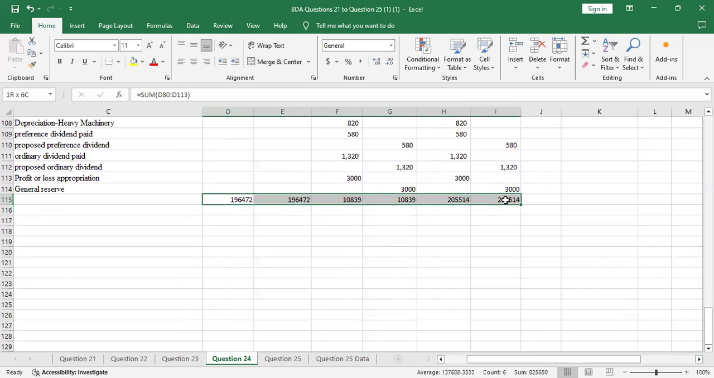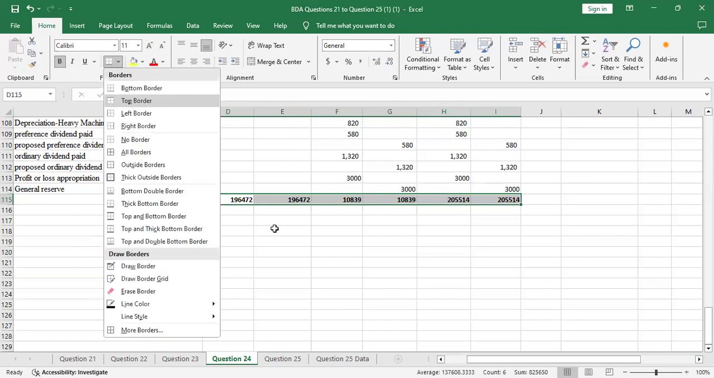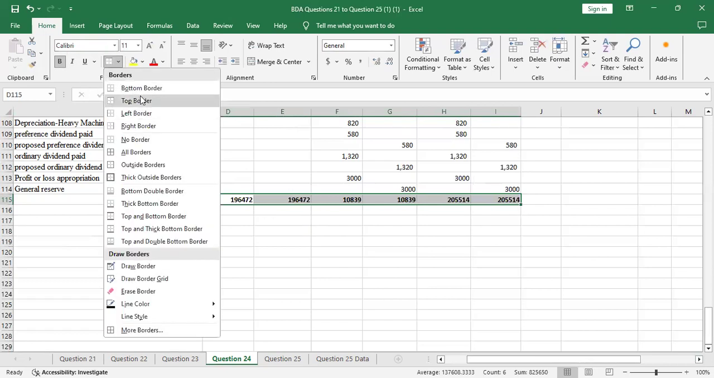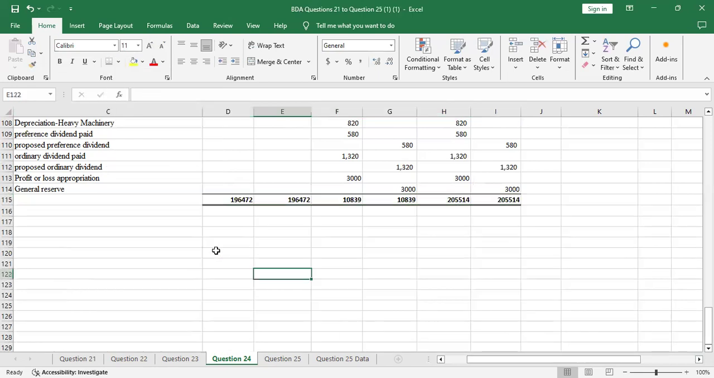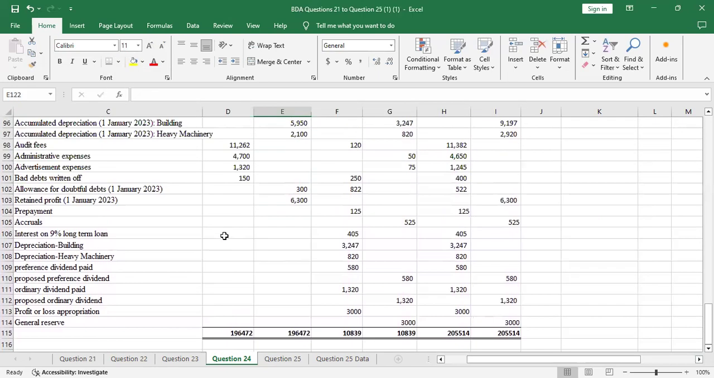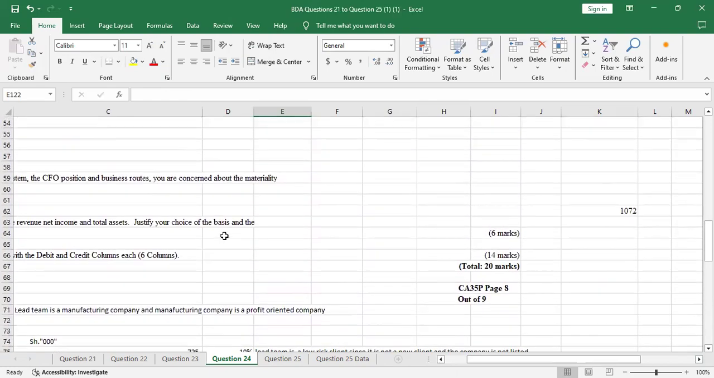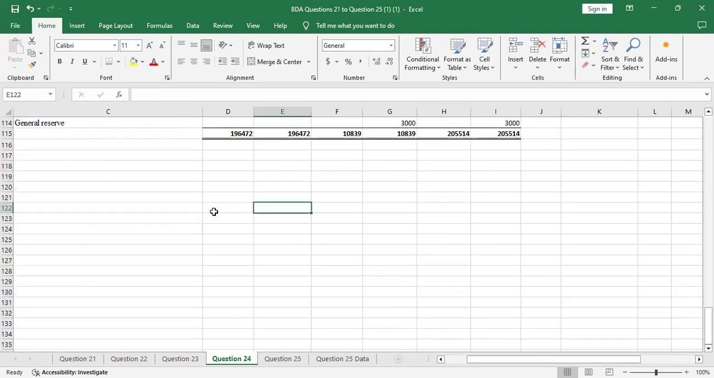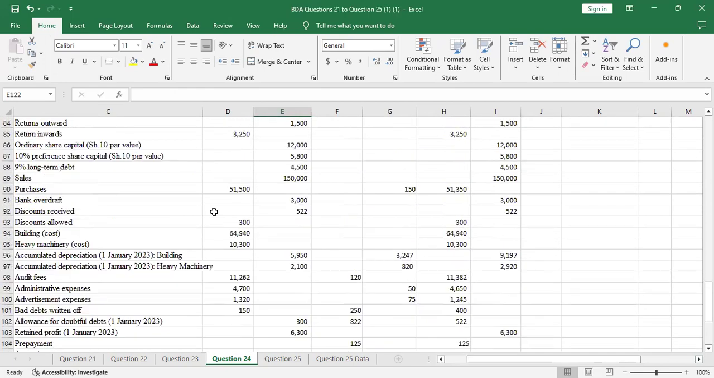And you just highlight that, then you bold. Then let me create the top border. Then I'll also create the bottom border, a bottom double border for that. So that's how you are supposed to handle that question. And you'll get yourself a total of 20 marks.